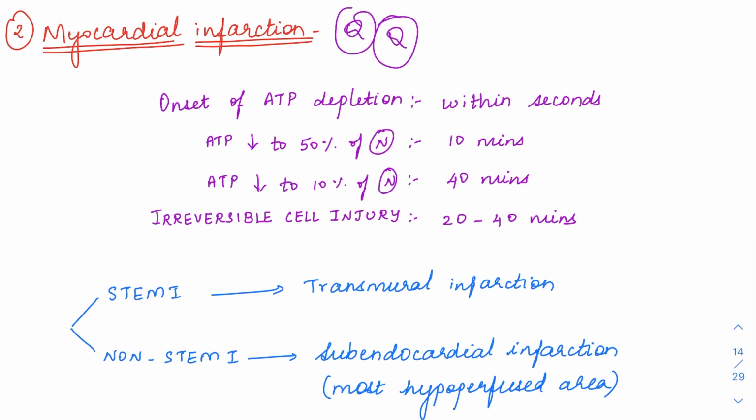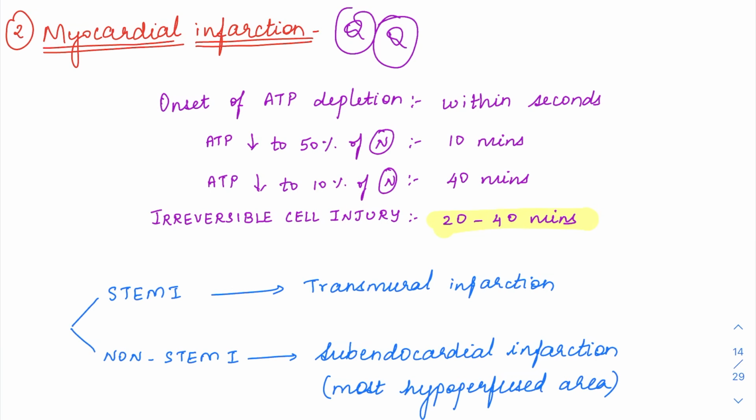How long does it take for the myocyte to undergo infarction? That is the most important question here. The cardiac muscle is sensitive to ischemia within 30 minutes. Approximately half an hour, the heart is going to undergo irreversible injury. That is one of the most important questions. So, 20 to 40 minutes; approximately you take it as half an hour. Within half an hour, it will undergo irreversible cell injury.